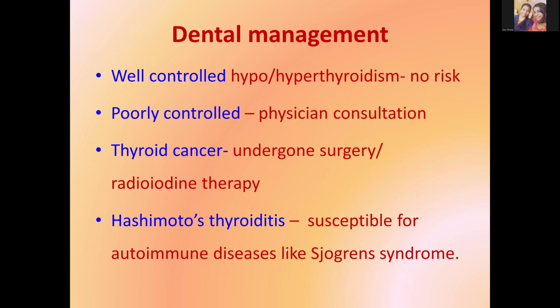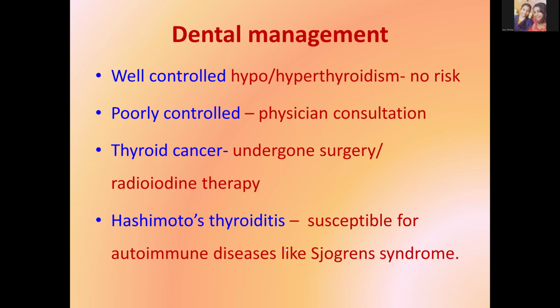So here, what we are concerned mainly with, in both hypothyroidism as well as hyperthyroidism, is the dental considerations or the dental treatment modifications that should be done when a patient with a thyroid disorder comes to a clinic or a hospital.